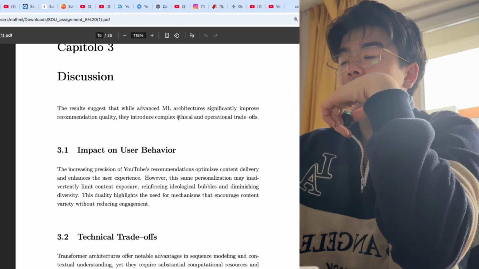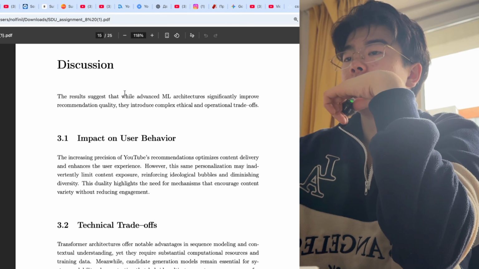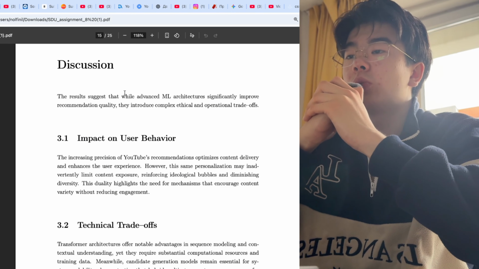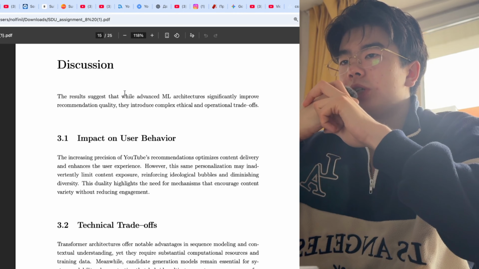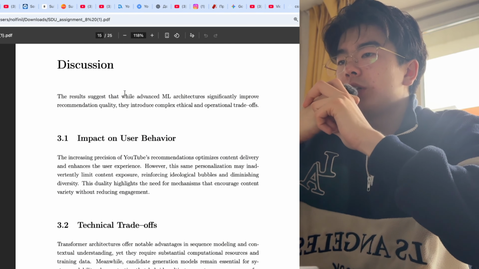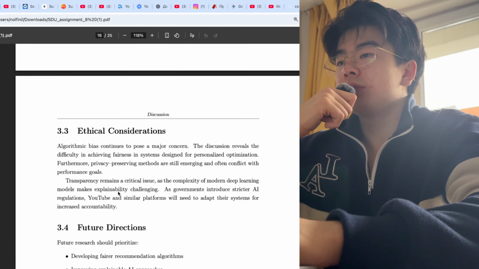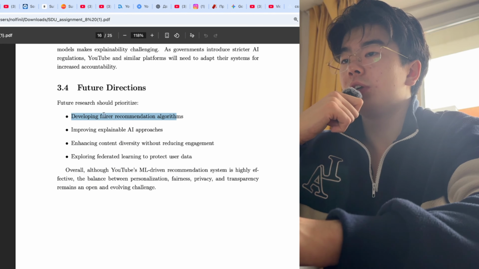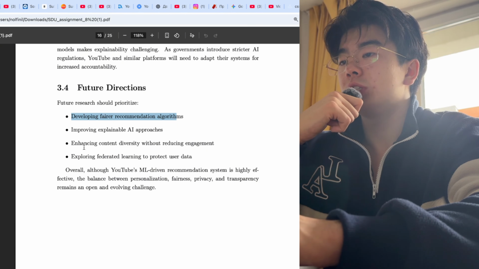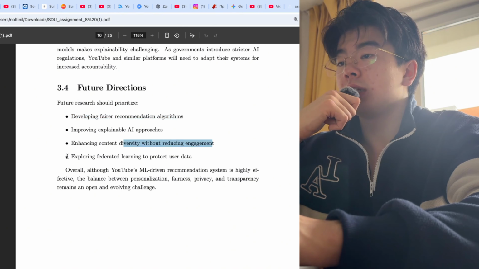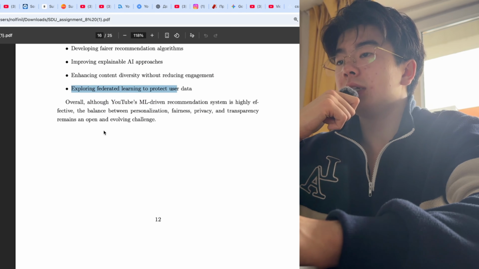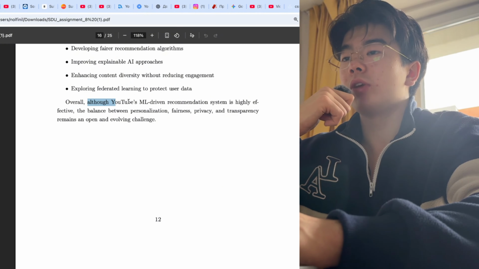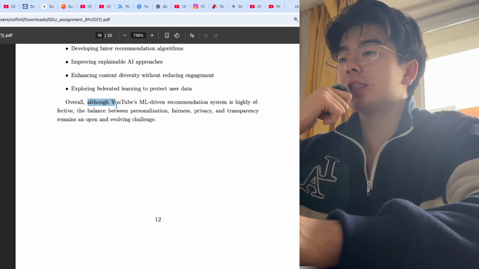So here we have the discussion section. The results suggest that while advanced ML architectures significantly improve recommendation quality, they introduce complex ethical and operational trade-offs. So firstly, impact on user behavior, technical trade-offs, ethical considerations, and the future directions. In future directions, we have developing fairer recommendation algorithms, improving explainable AI approaches, enhancing content diversity without reducing engagement, and exploring federated learning to protect user data. Overall, although YouTube's ML-driven recommendation system is highly effective, the balance between personalization, fairness, privacy, and transparency remains an open and evolving challenge.